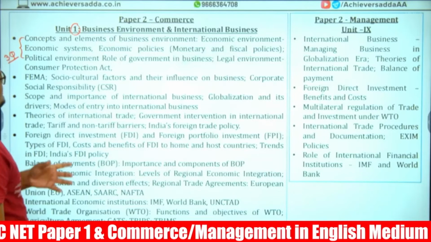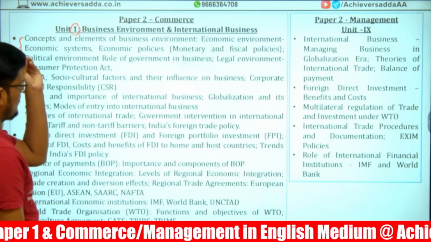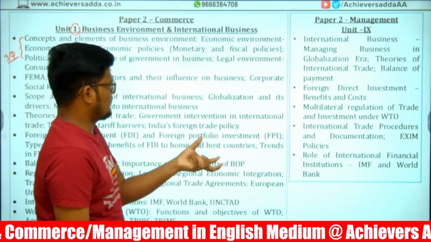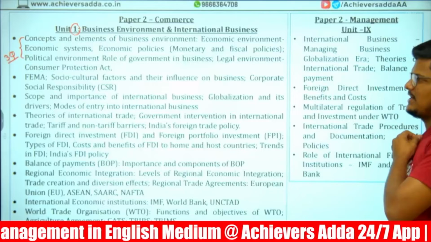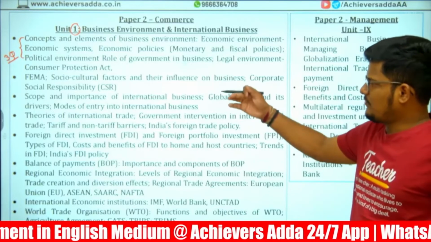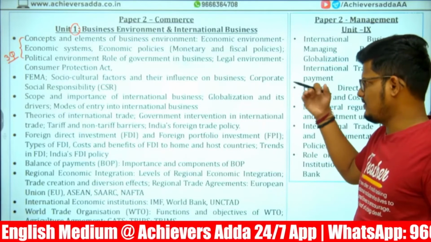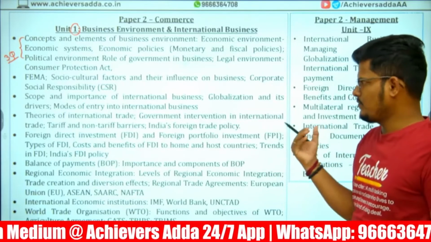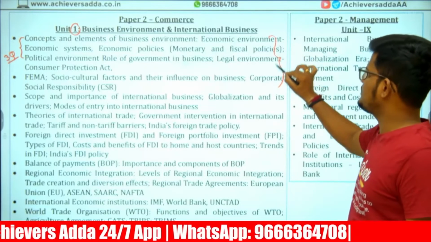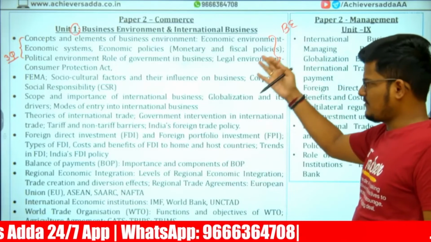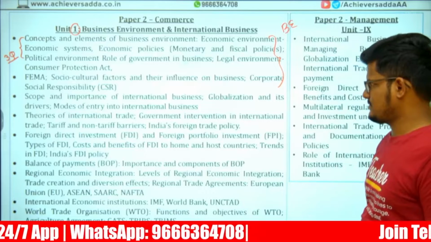Then monetary and fiscal policies and the external environment, that is the political environment, role of government in business, legal environment, Consumer Protection Act. After that, FEMA, socio-cultural factors and their influence on business, CSR, scope and importance of international business. Till here it is only business environment. After that it will be international business.